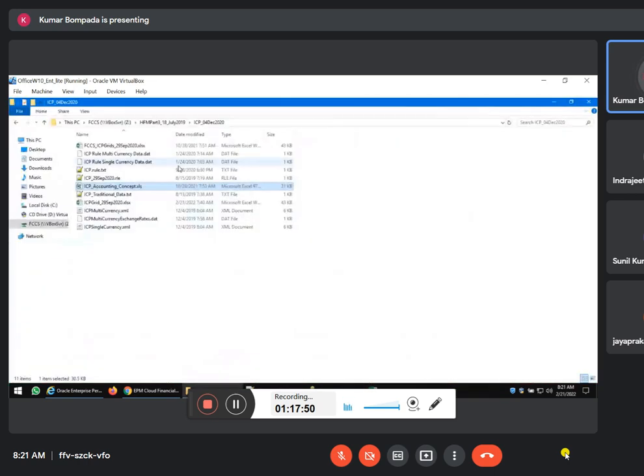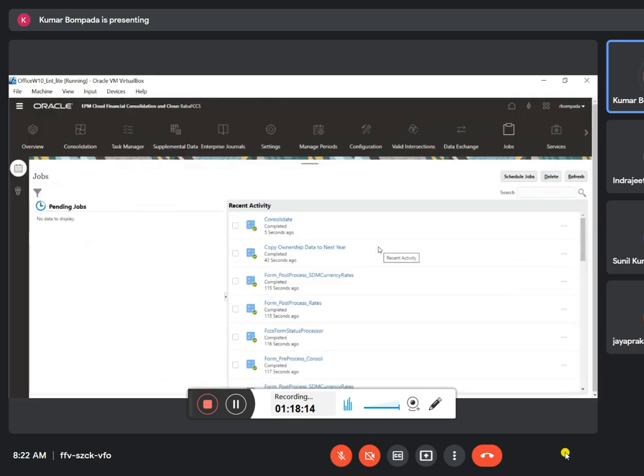So in the intercompany, I have given you data separately, and rules separately, intercompany rules separately. And then I have given you the grids also, multi-currency grid and grid. If you want, you can always load this grid in the HFM application and see. This is called intercompany eliminations. Any doubt?